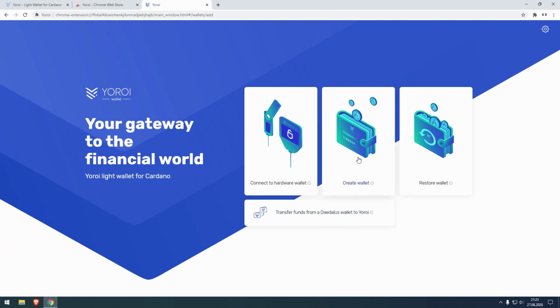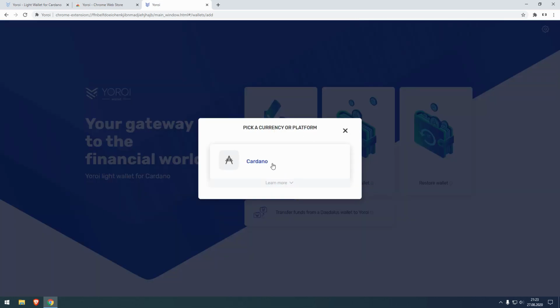In this tutorial we are creating a new wallet, but either one of those options is pretty straightforward. Currently Yoroi only has ADA, like Cardano, but in the future there might be other cryptocurrencies.